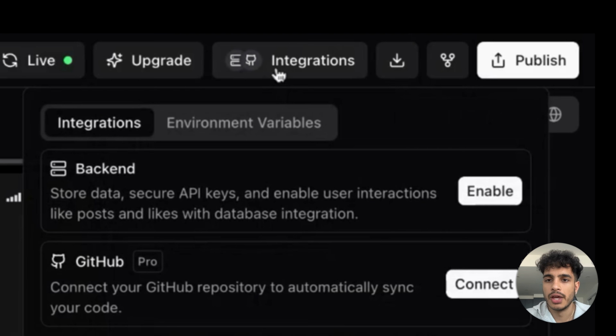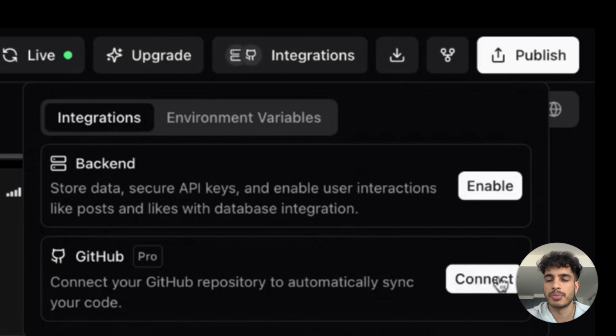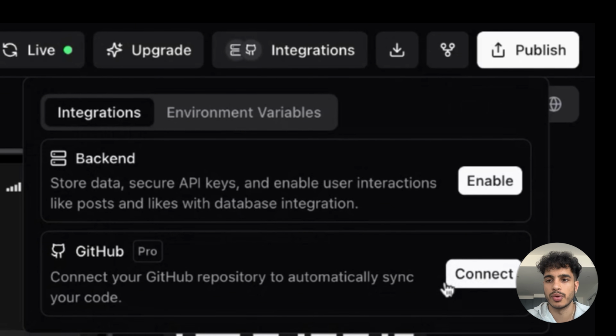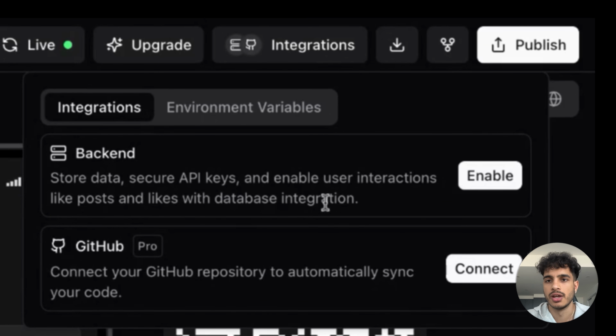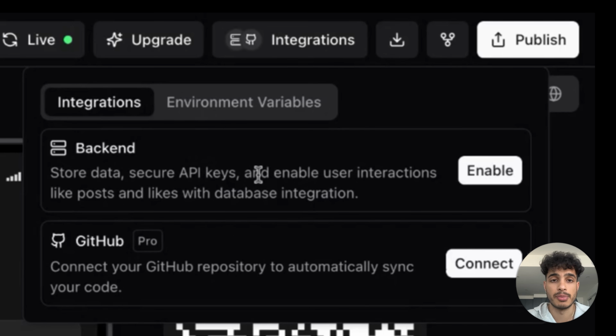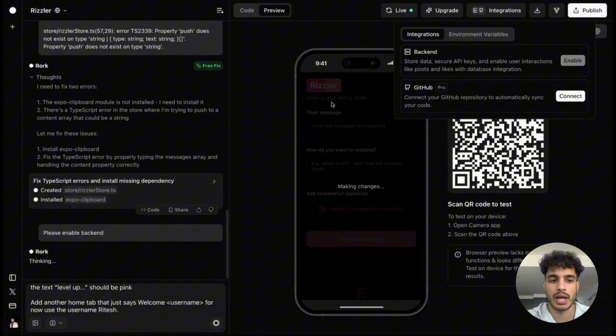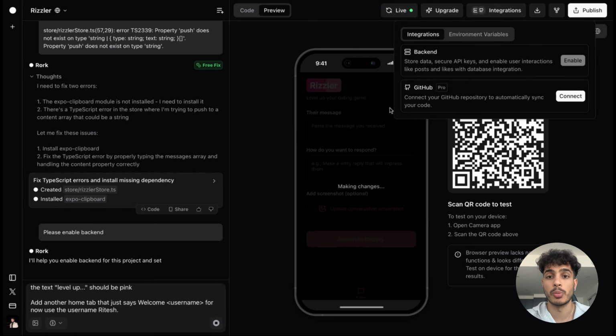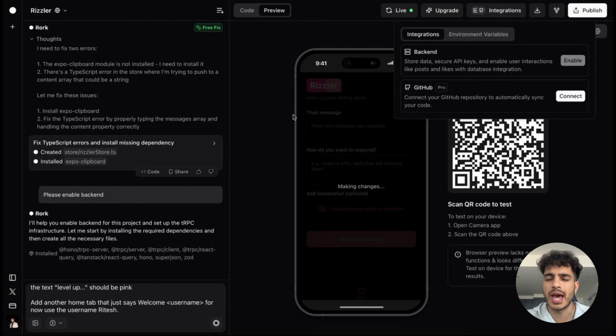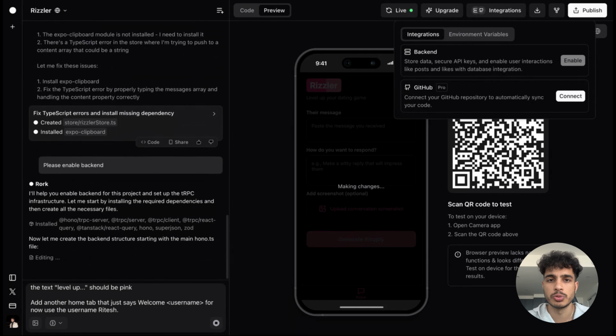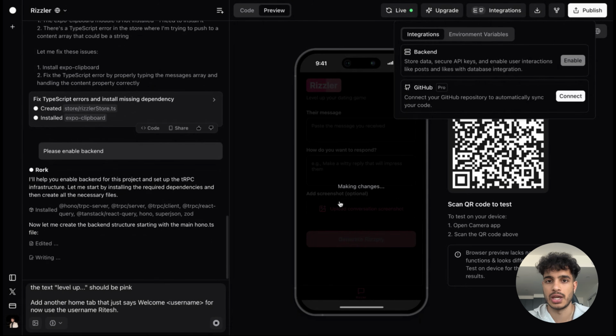So it's perfect. Feel free to set up a GitHub and connect your GitHub account, so that way you can back up your progress and also enable some backend API keys in case you're using OpenAI, Stripe, whatever. I will enable this because I will be adding my OpenAI key. But in case you're adding some database integration, you might need to store your Supabase secrets in this. You want to make sure you have this enabled so any important information can be saved securely.